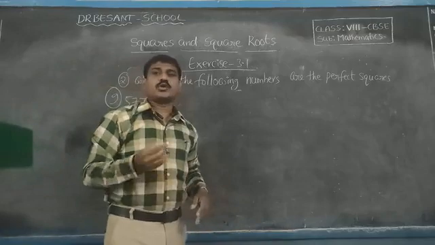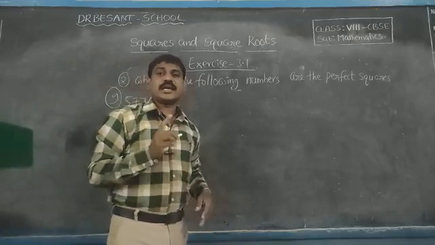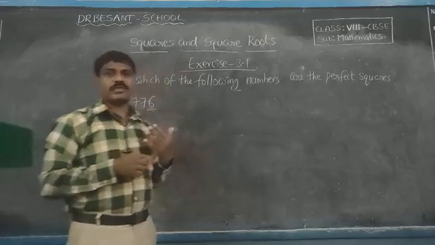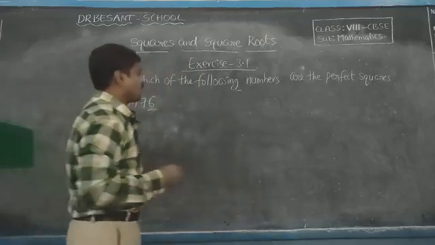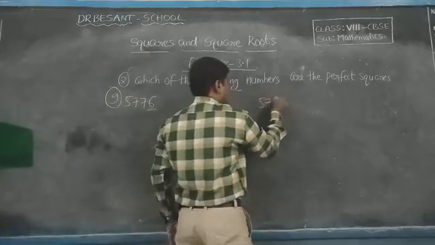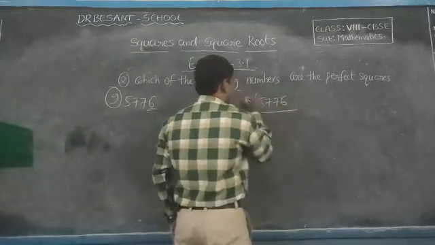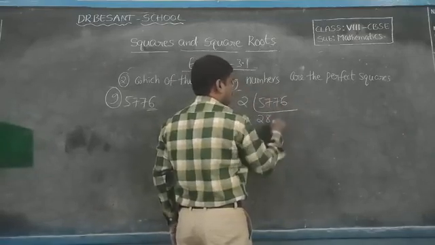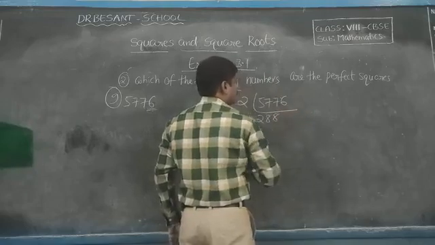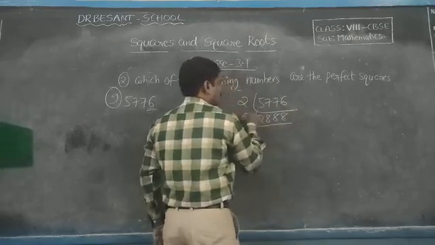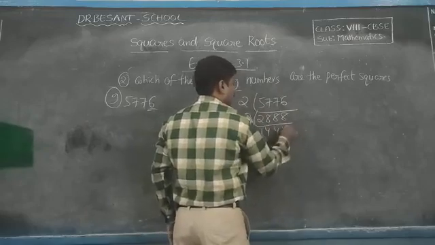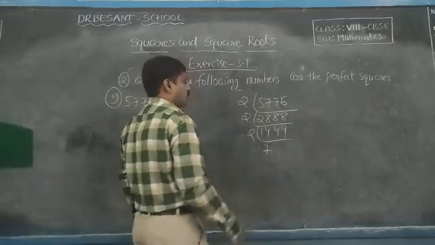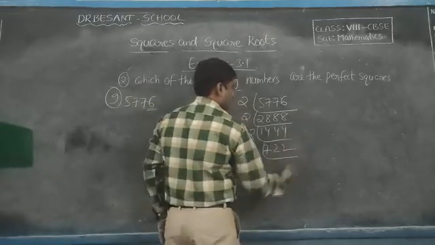That's why we have to check through the prime factorization method whether it is a perfect square or not. So using the prime factorization method, 5776 divided by 2 is 2888, then 1444, then 722, then 361.